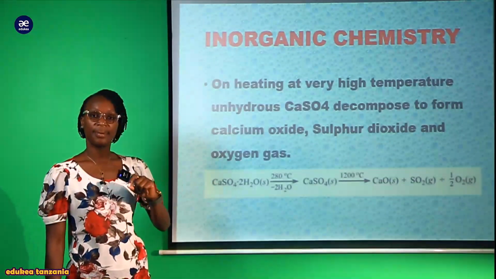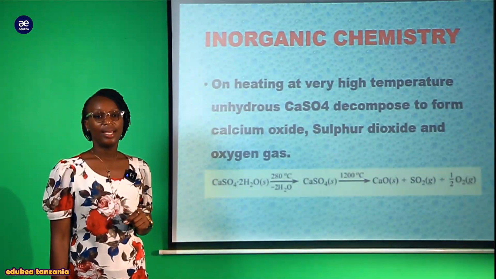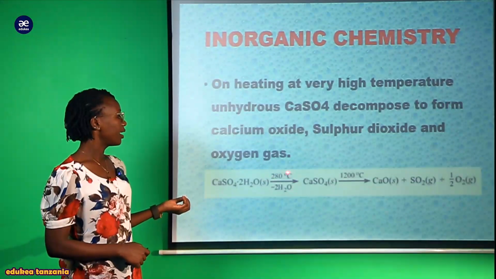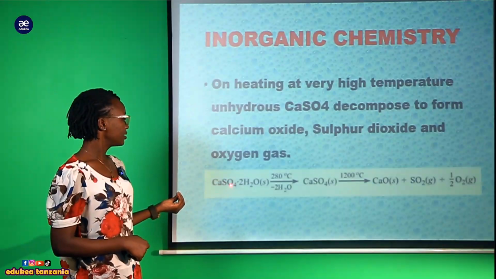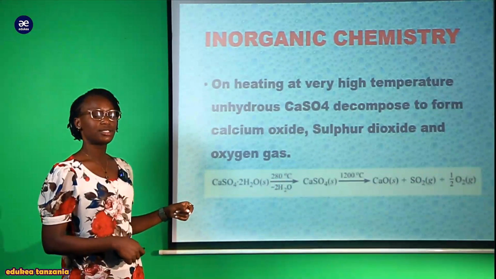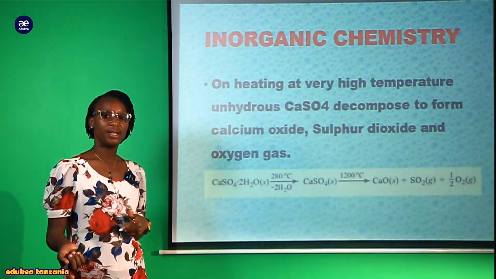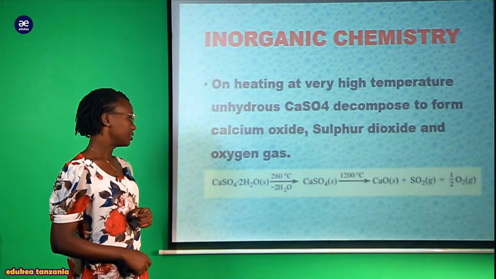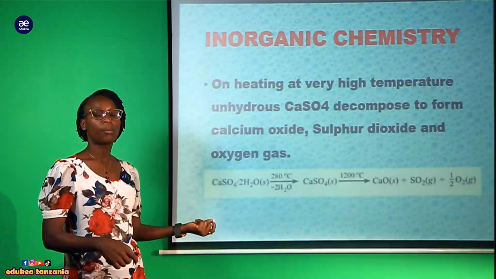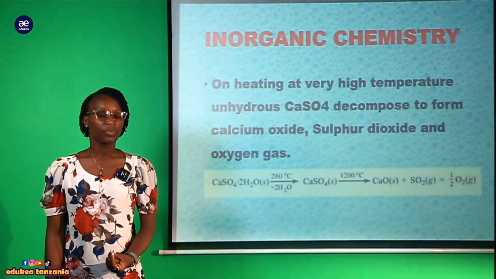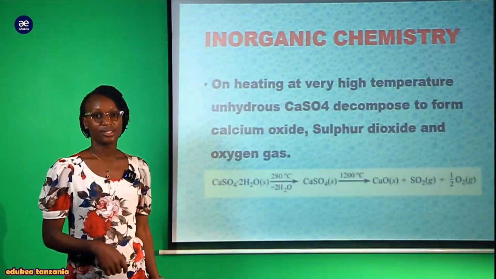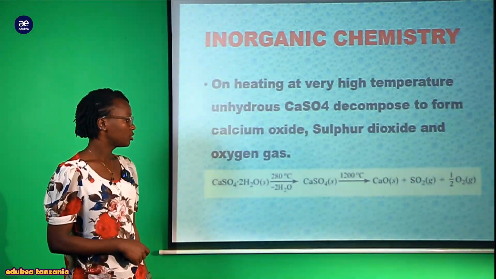Since it was hydrated, when we heated it with a high temperature above 200, the water of crystallization was removed. After it was removed, that's why you see here that this calcium sulfate, which was hydrated, under 280 degrees Celsius. Remember the temperature was above 200, so here it is 280 degrees Celsius. You see that the two water of crystallization there is negative here, meaning what? It is removed. We are left with calcium sulfate which is anhydrous.